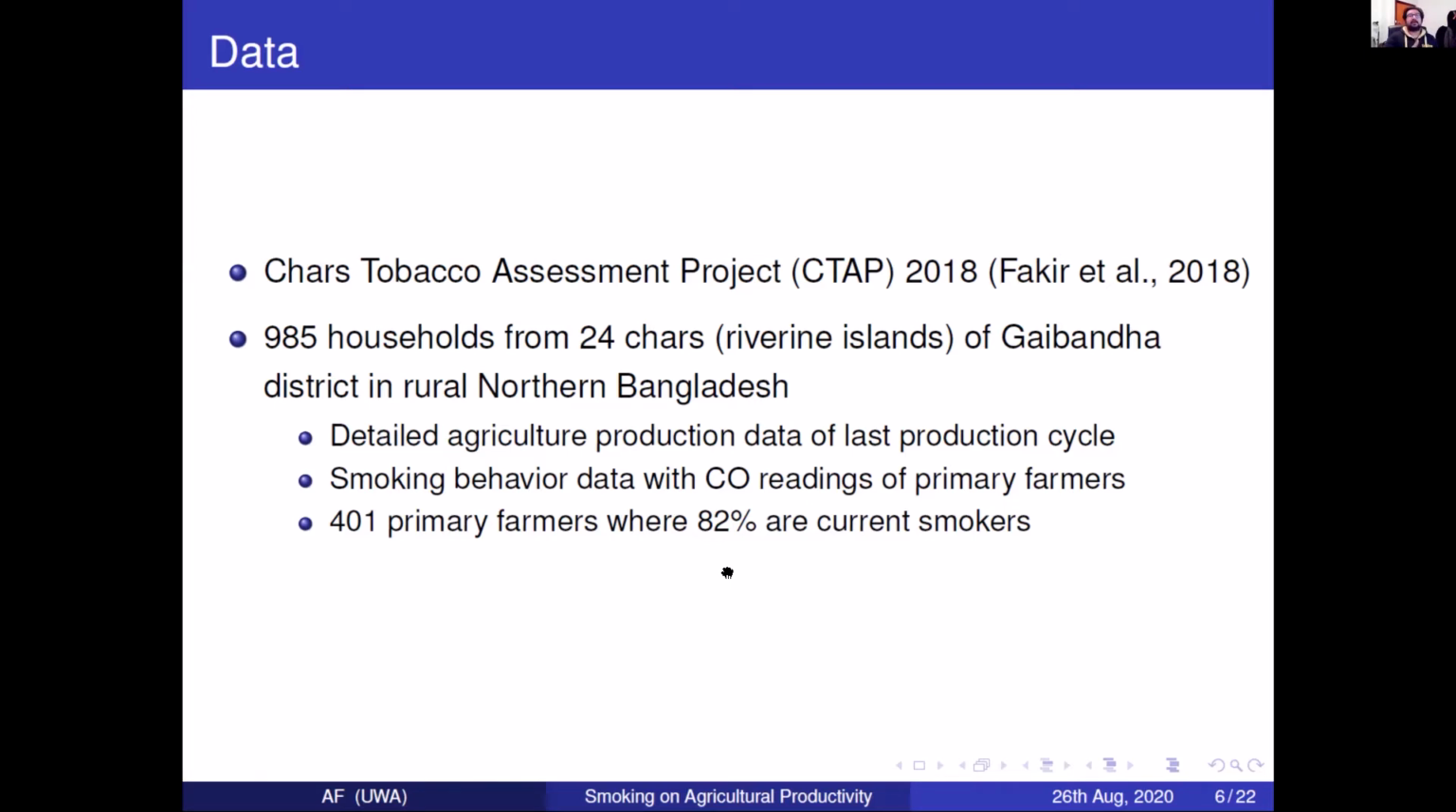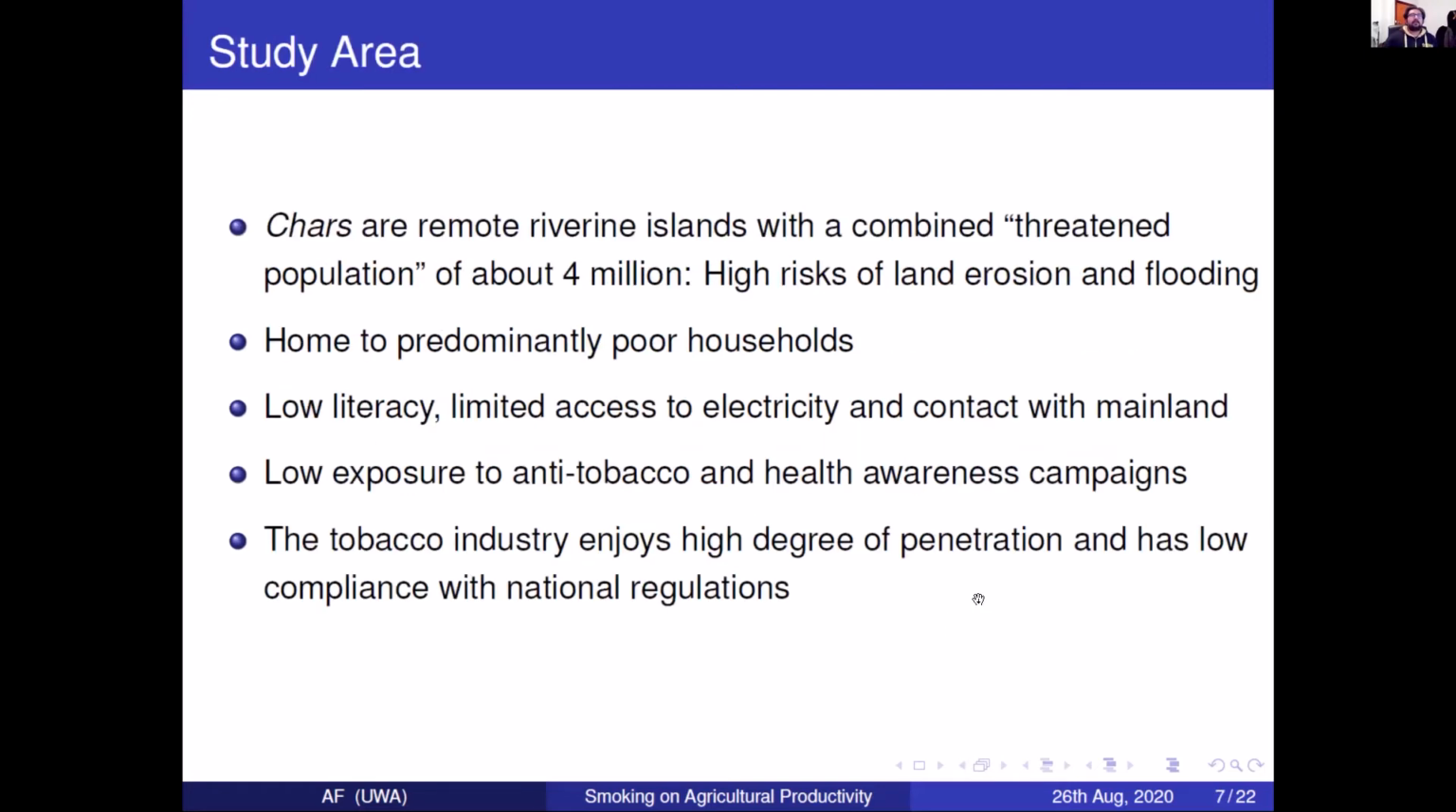So there was a very high rate of smoking in the Gaibandha Chars, which is also why we decided to collect the primary data from there. So what are these riverine islands, or what we call locally as Chars? These are islands, very small masses of land in a river, but there are so many of them, and Bangladesh is highly densely populated, that it covers actually a span of 4 million people over the country.